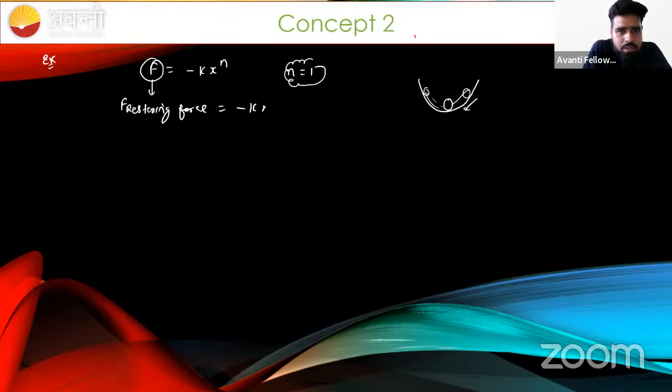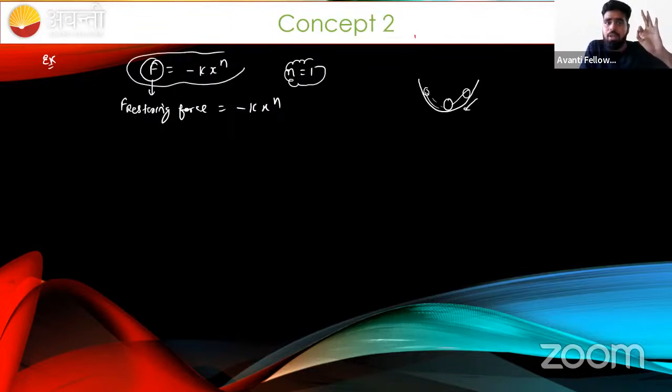Okay, sir. What is K here? What is X here? Let us understand. If in this equation we put the minimum value, n equal to 1, this will become easy to study, because this is nothing but a straight line relation.